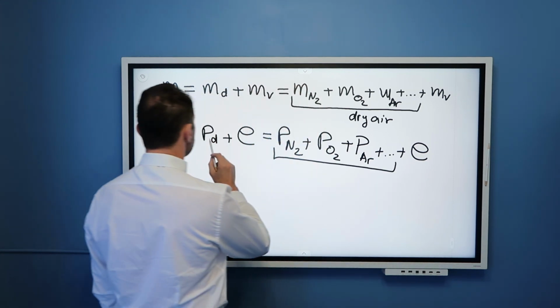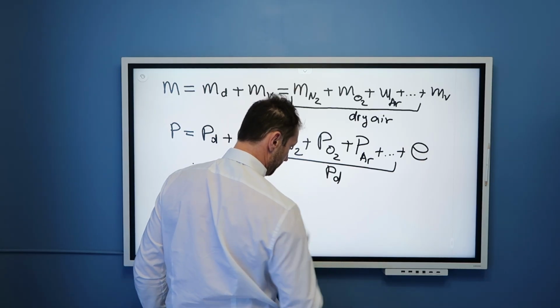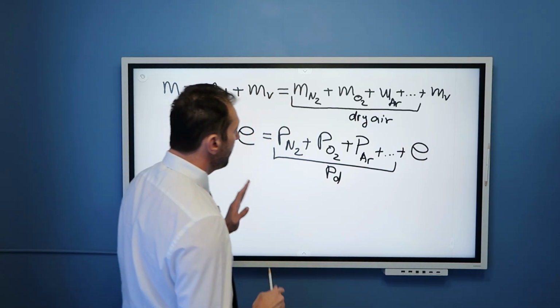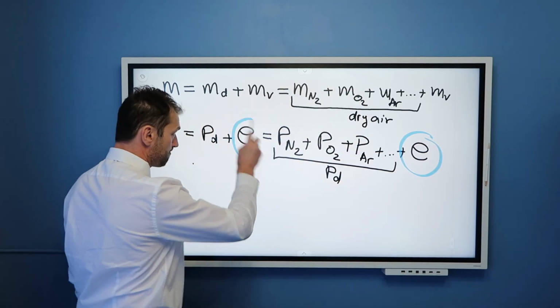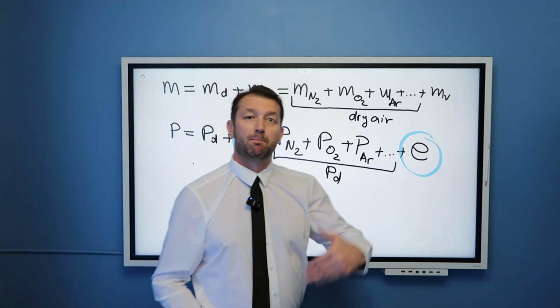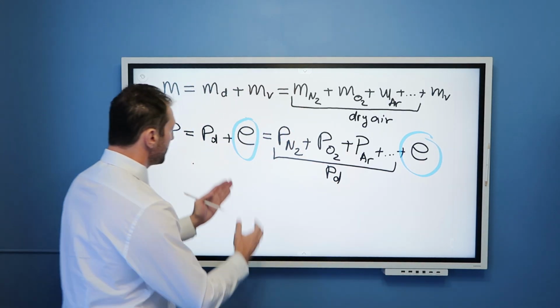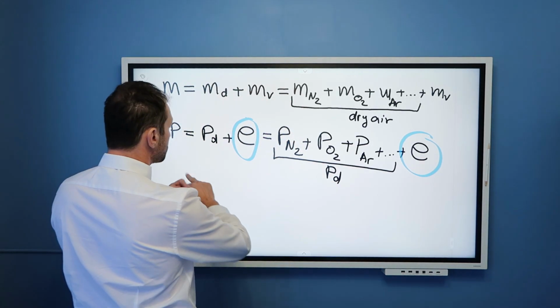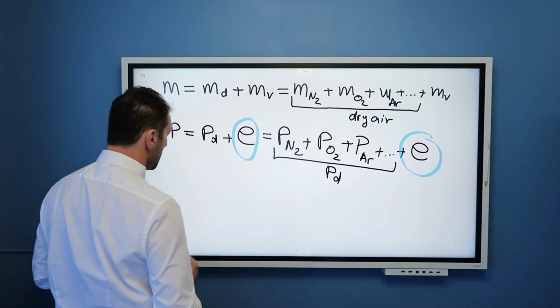This over here is the pressure of dry air, PD. Okay? This E is known as partial pressure of water vapor. Partial because it only plays a partial role in the total pressure of the air.